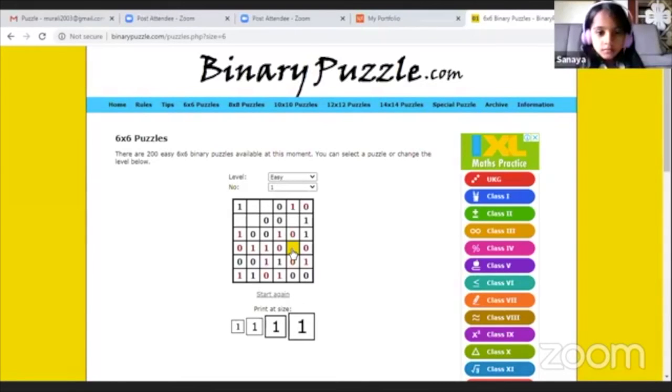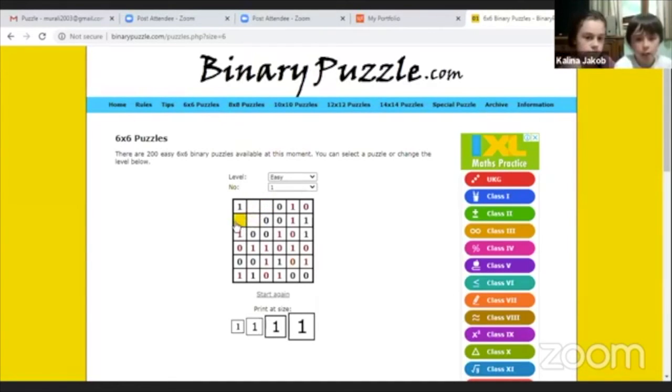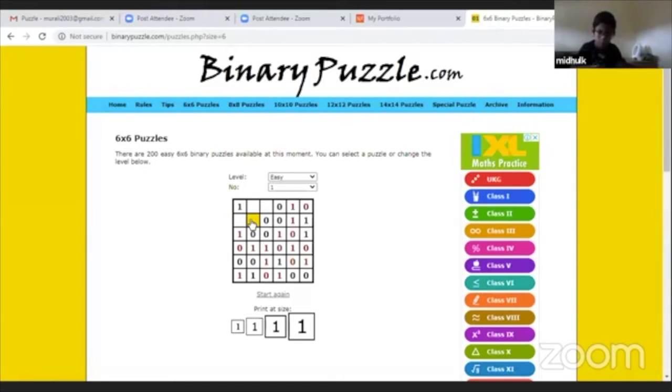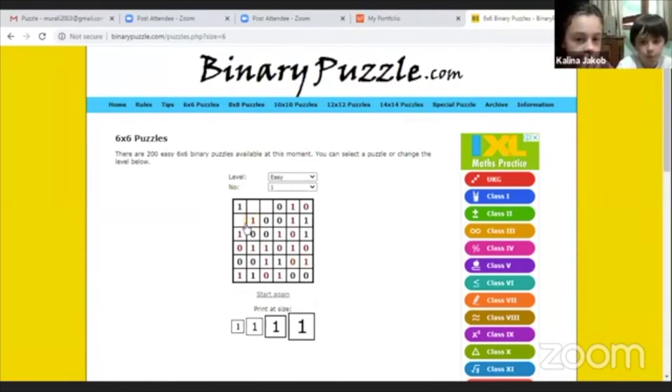Correct. Tell me this. Correct. Jacob. Okay. Jacob, can you please tell me which cell and which column? Second row and second column. Okay. What would come here? 1. Very good. And next one.